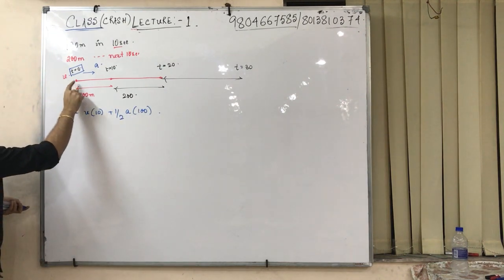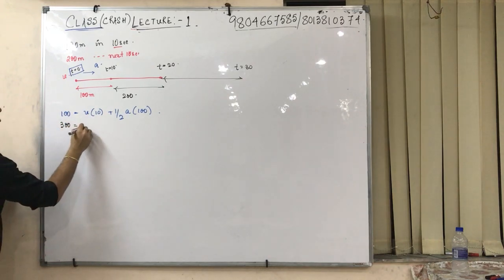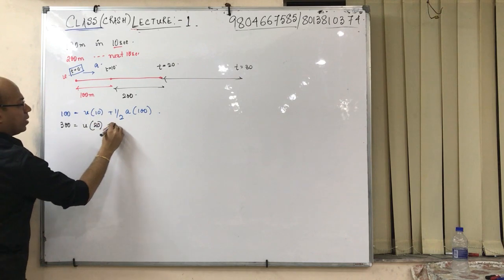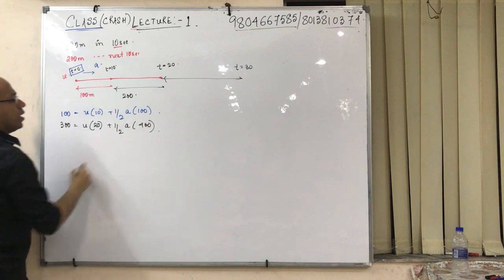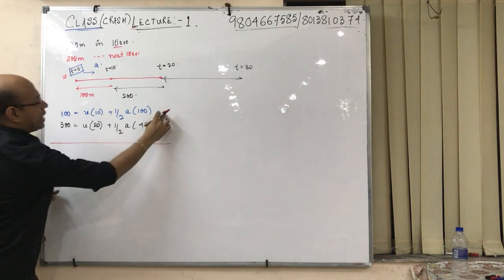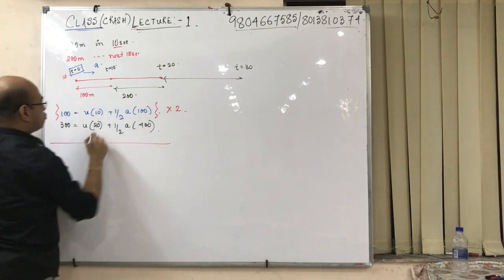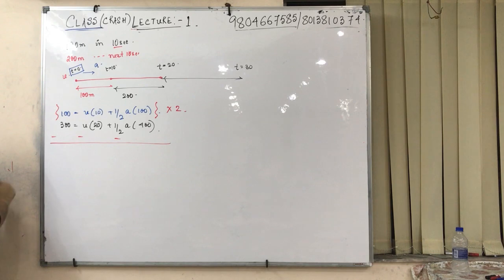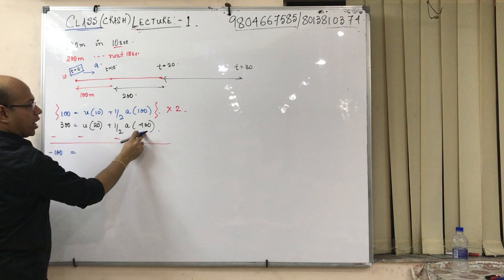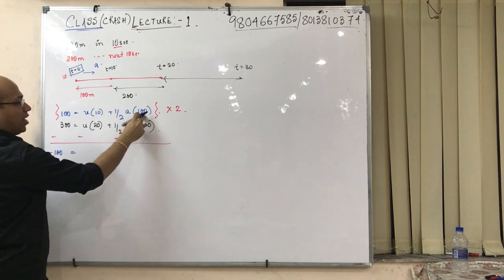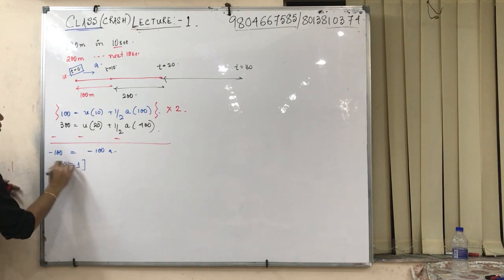Now taking this as the reference, for the first 20 seconds it will be 300. Check. u into 20 plus half a into 400. Now sir, simply eliminate u and a, either u or a. So how to do, sir? Multiply by 2 and subtract. Multiply by 2, if you subtract, it will be minus 100. This goes cancel off. This is 200, this is 400. Okay, so it will be 100 minus 200. It is minus 100 a.